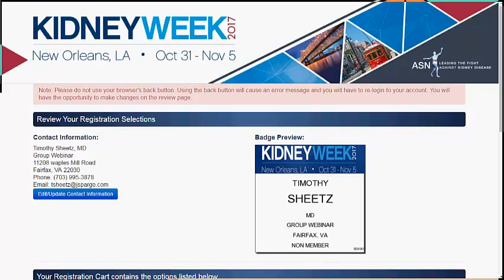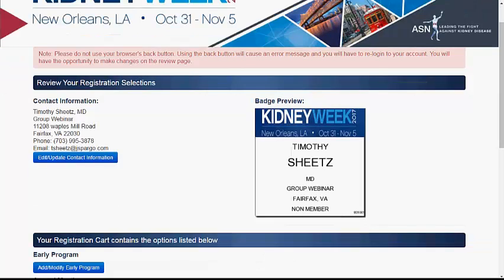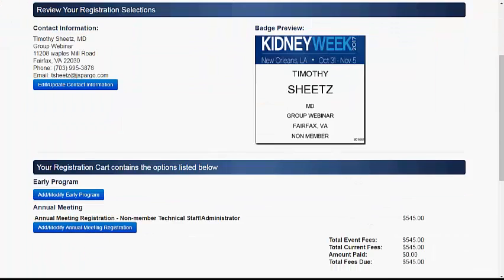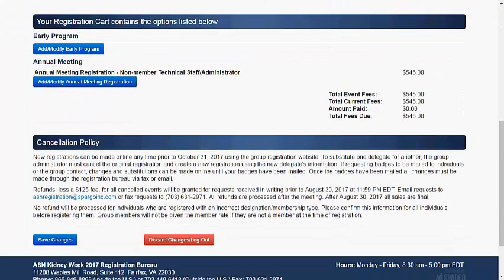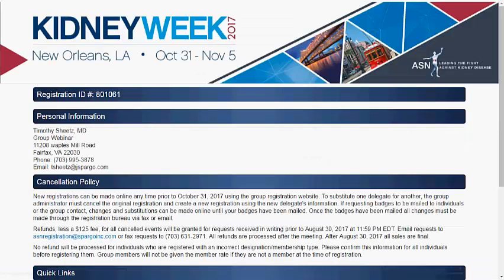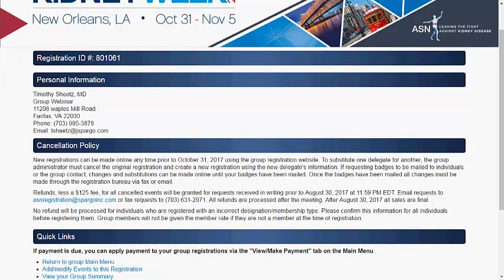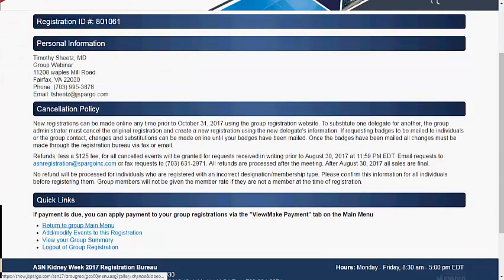This page allows you to review the registration and make any modifications. Click Save Changes when you have completed your review. Confirmation page. This page confirms the registration and provides you with quick links back to the group management menu.